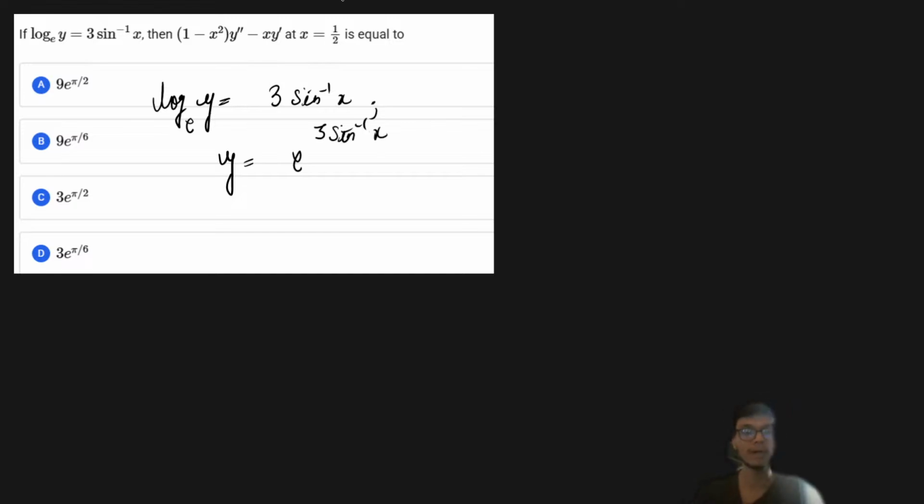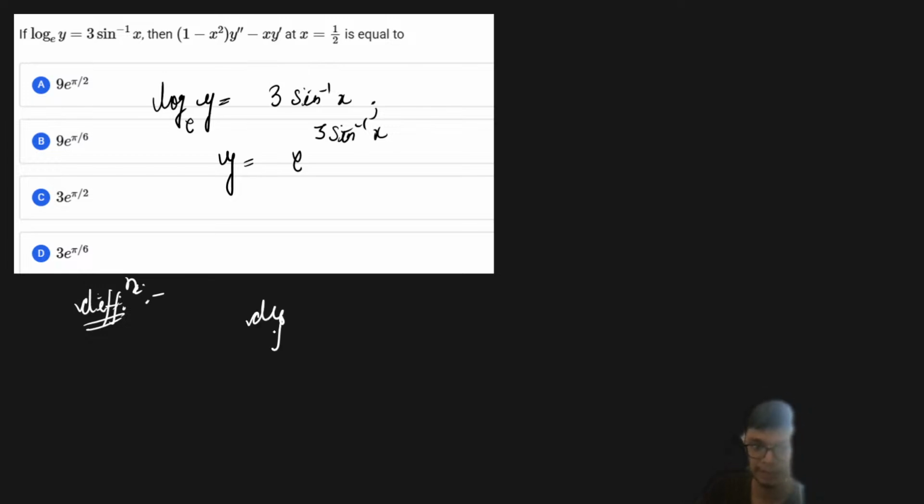Now we have to look at this particular expression, that is (1 minus x square) y double dash minus x into y dash at x equals 1 upon 2. So that is what we have to find out from here. Now let us first differentiate this particular expression one time. Differentiate this expression with respect to x first time.